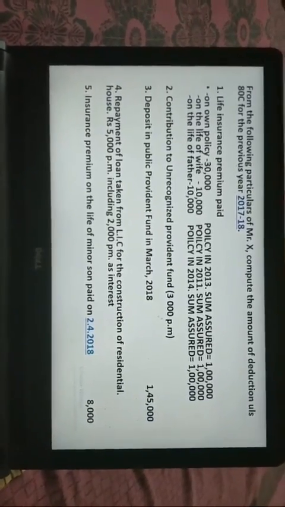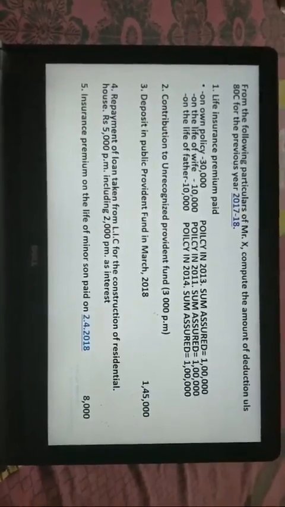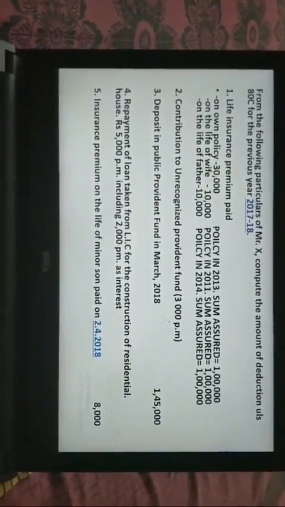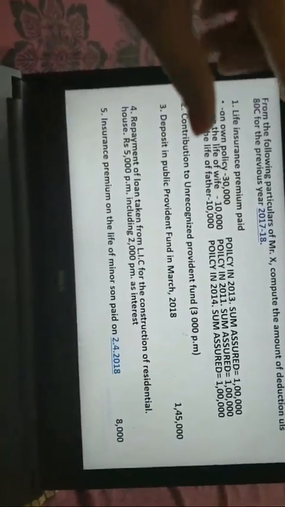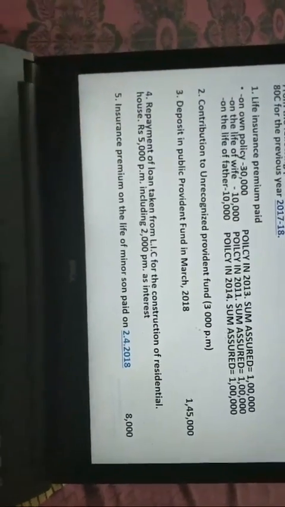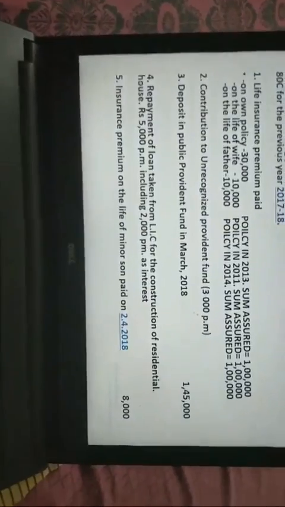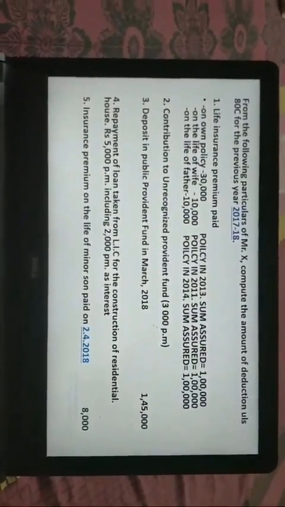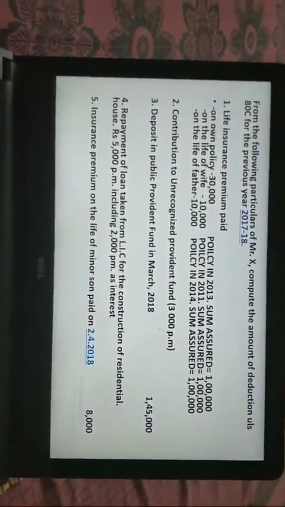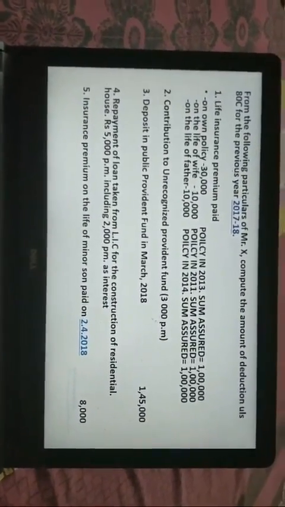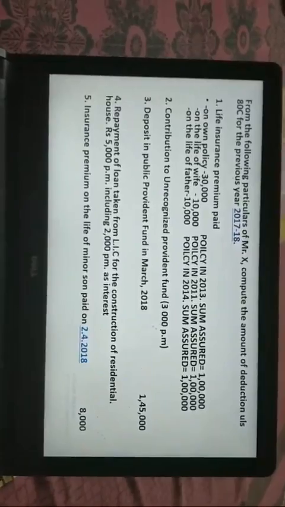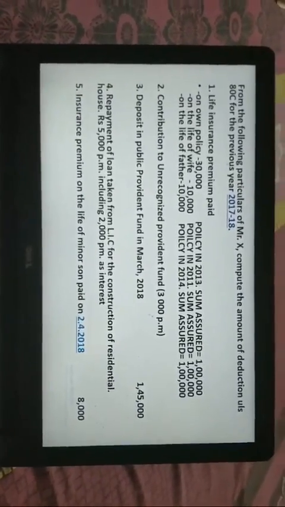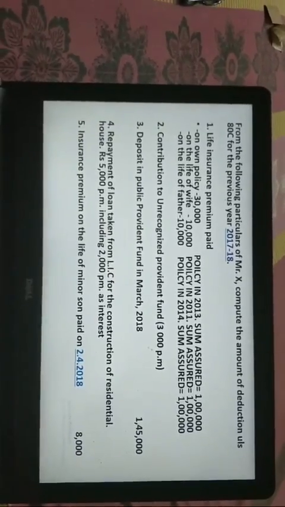And one more tip to all of you, whenever you are doing a full-fledged question, never look at the question as a whole. Always look at the question in small parts, each individual point as one part, and then you solve the question. That way you will never get stressed looking at a full-fledged question. And the second point here is that you will never make a mistake because you have looked into every detail. So always look into each detail as you are solving the question and start doing it.